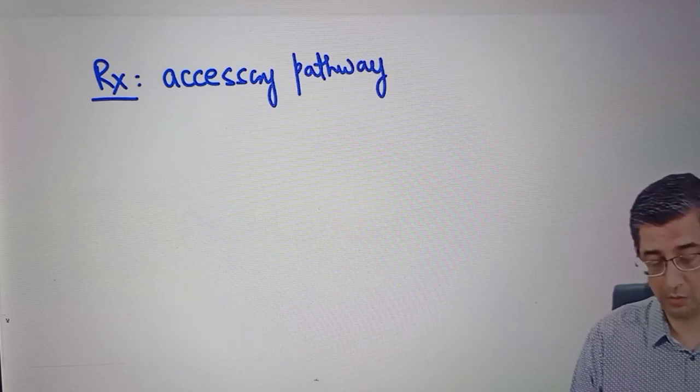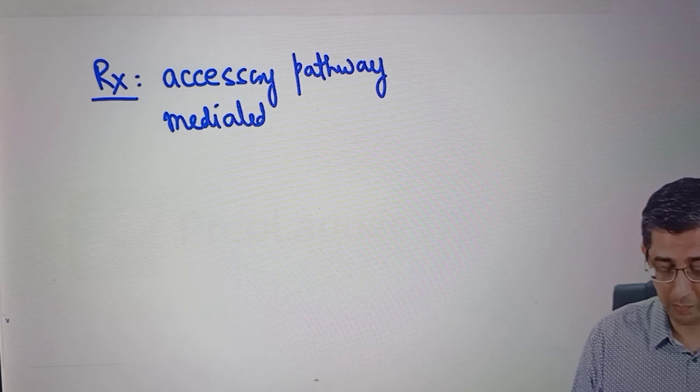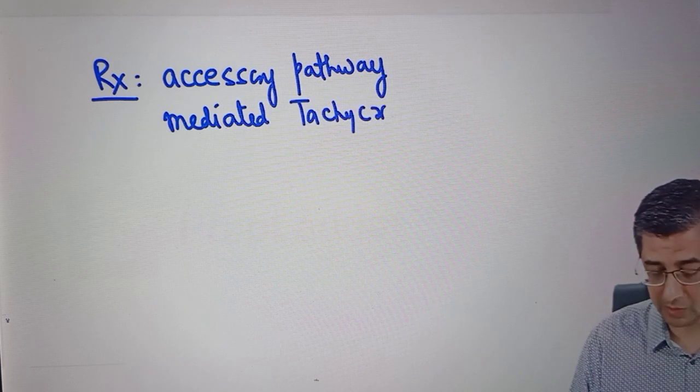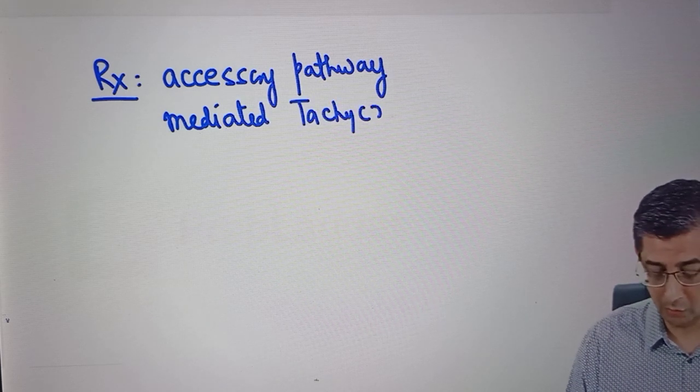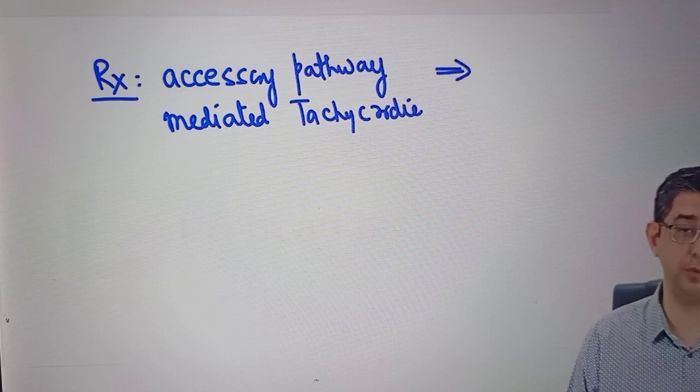Normal one and the abnormal one. So the question said AP, accessory pathway, mediated tachycardia. And he said that this person is having a syncopal episode or near-syncopal episode. What will be the management of this person? He has been referred to you from, let me say, the psychiatry department.